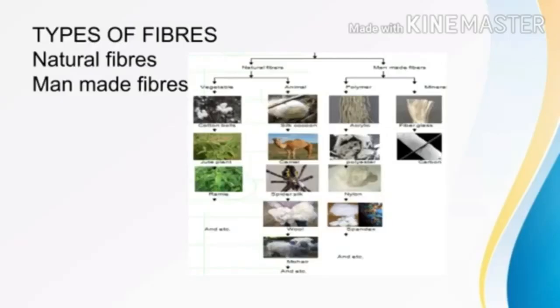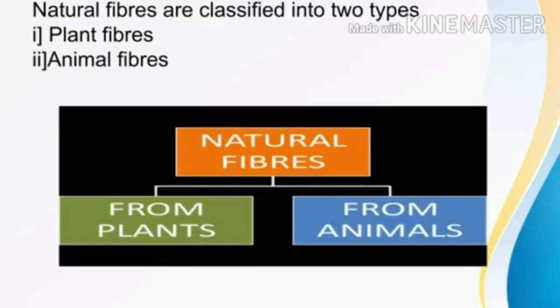Now we will see sources of fiber. We already discussed this. There are two types of sources. One is a natural source, another one is a man-made source. By these sources, we classified fibers into two types: natural fiber, and man-made or synthetic fiber. First, natural fiber. Natural fibers are classified into two types: plant fiber and animal fiber.